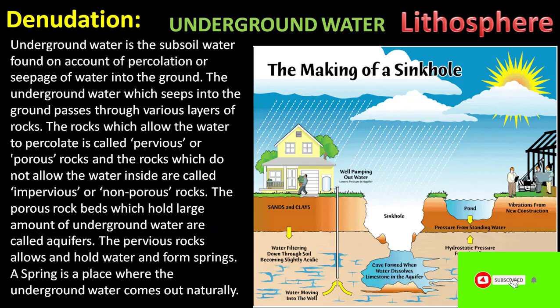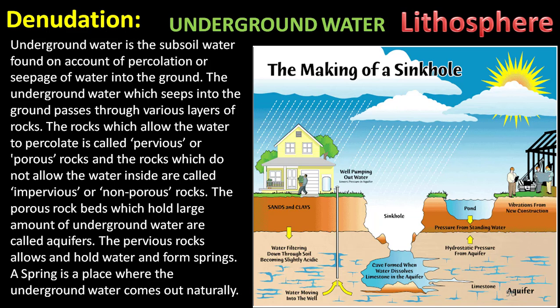Underground water is the subsoil water found on account of percolation or seepage of water into the ground. The underground water which seeps into the ground passes through the various layers of the rocks.